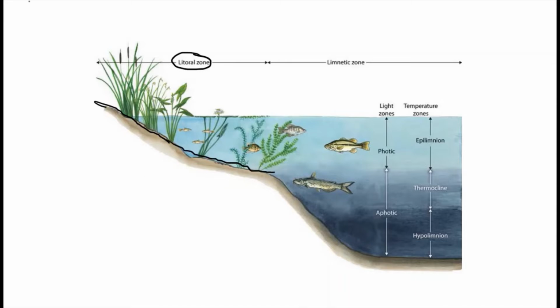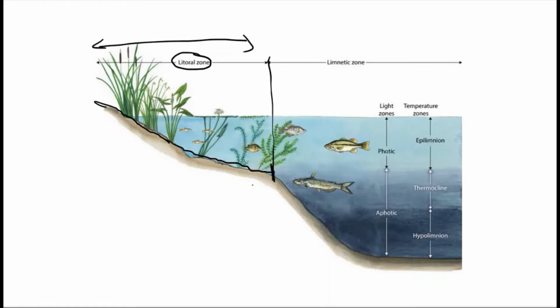So this zone is the littoral zone. ठीक है, यहाँ तक. So this is the littoral zone. Littoral zone जो है वो narrow भी हो सकता है, wide भी हो सकता है, अगर वो oligotrophic lake है या फिर young pond है जहाँ पे nutrients कम है, and उसका जो slope है, if it is steep, then वहाँ पे littoral zone narrow हो सकता है, छोटा सा littoral zone हो, या फिर अगर वो old lakes या ponds हैं, then there can be wider littoral zones क्योंकि उसका जो slope है that is gentle.